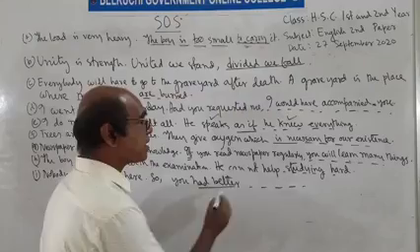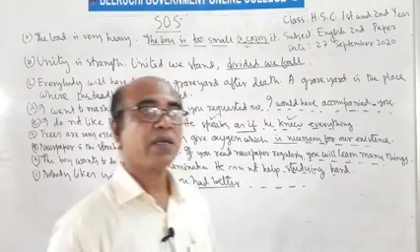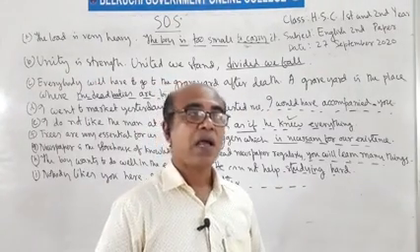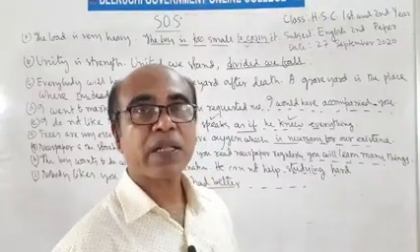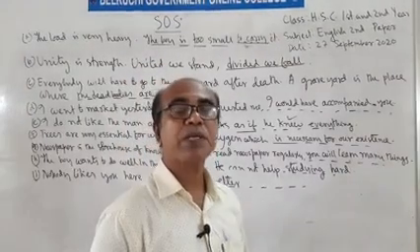Had better acts as a modal auxiliary. We know that after had better, had rather, would better, would rather, we will have to use the present form of verb.